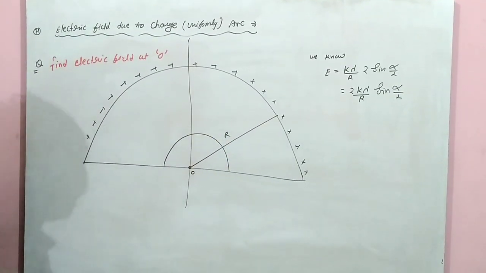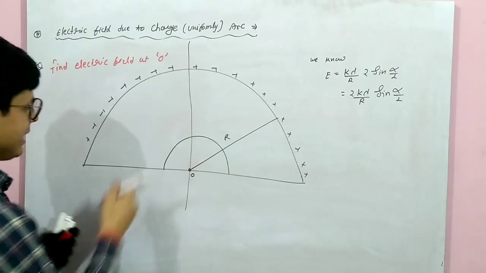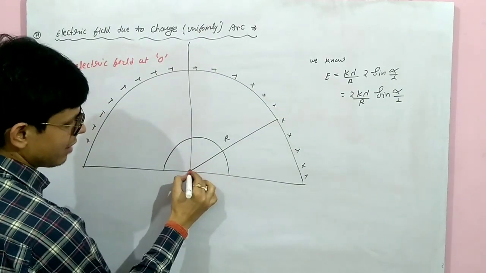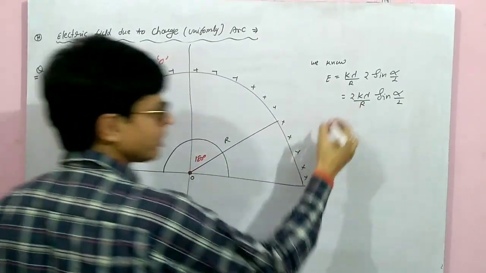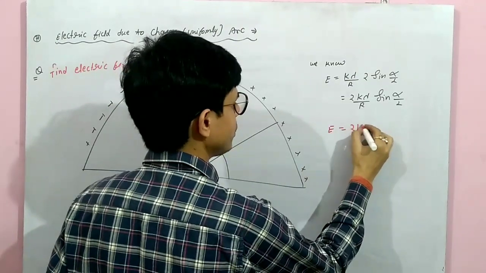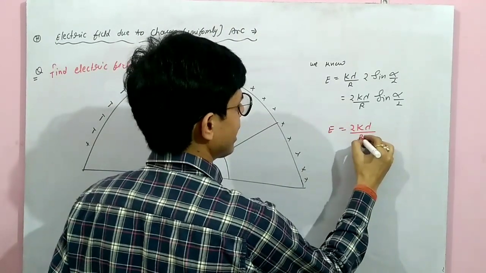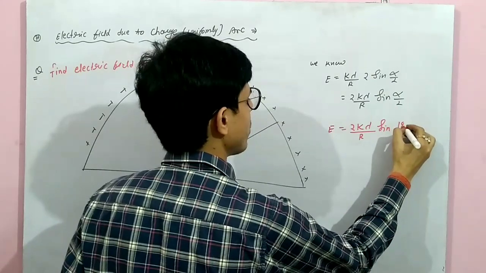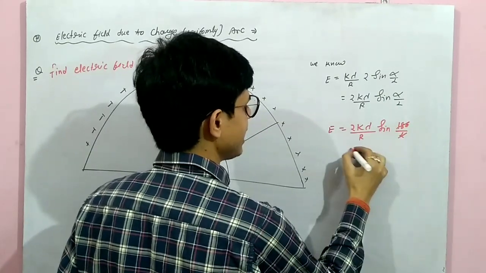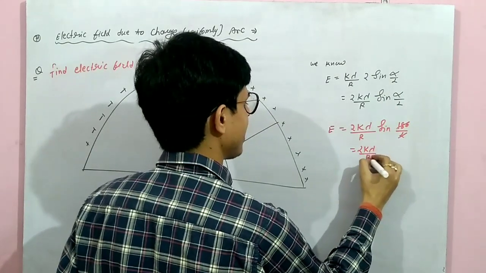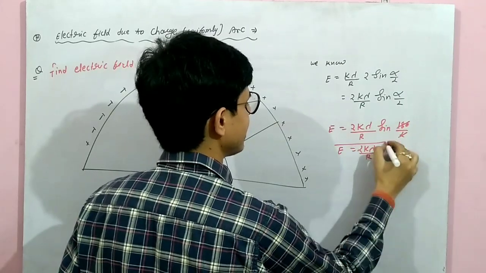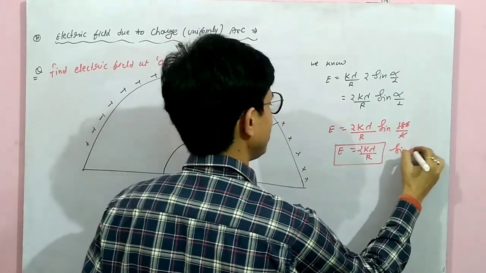This is alpha. What angle will be formed at the center by this arc? 180 degrees. So put it here: 2k lambda upon r sin 180 by 2. Half of 180 is 90, and sin 90 is 1. So this is the answer. This option will be correct.